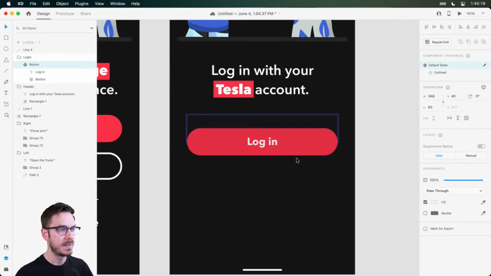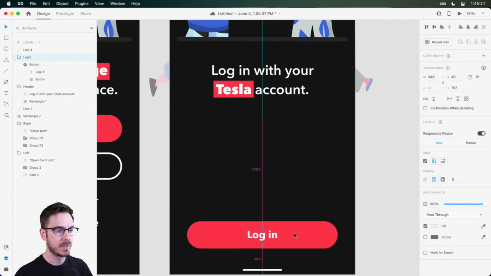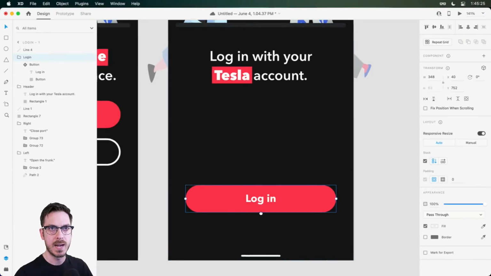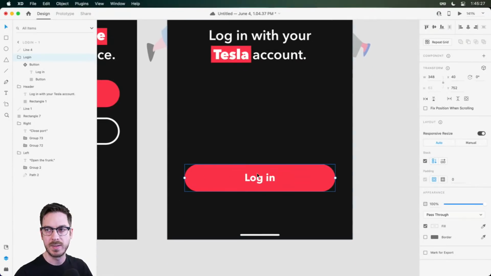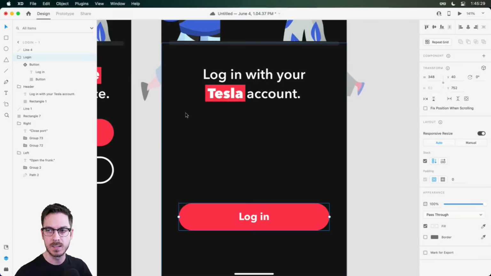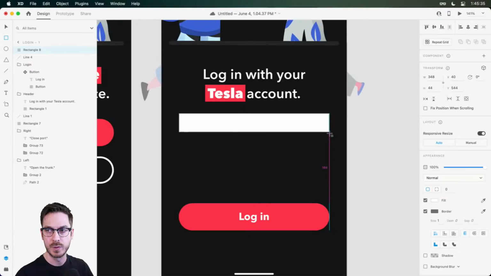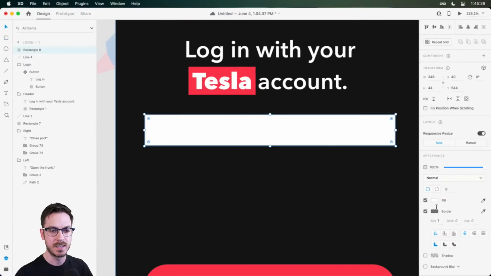There we go. And this is going to kind of just float down here at the bottom for now. We're going to get back down here, and if we have time, I want to focus on one more thing down here. But what I want to do is add in those text fields. And as I'm designing this, we're going to talk a little bit about text fields versus buttons, because I think it's important. So here we're going to keep them nice and simple.